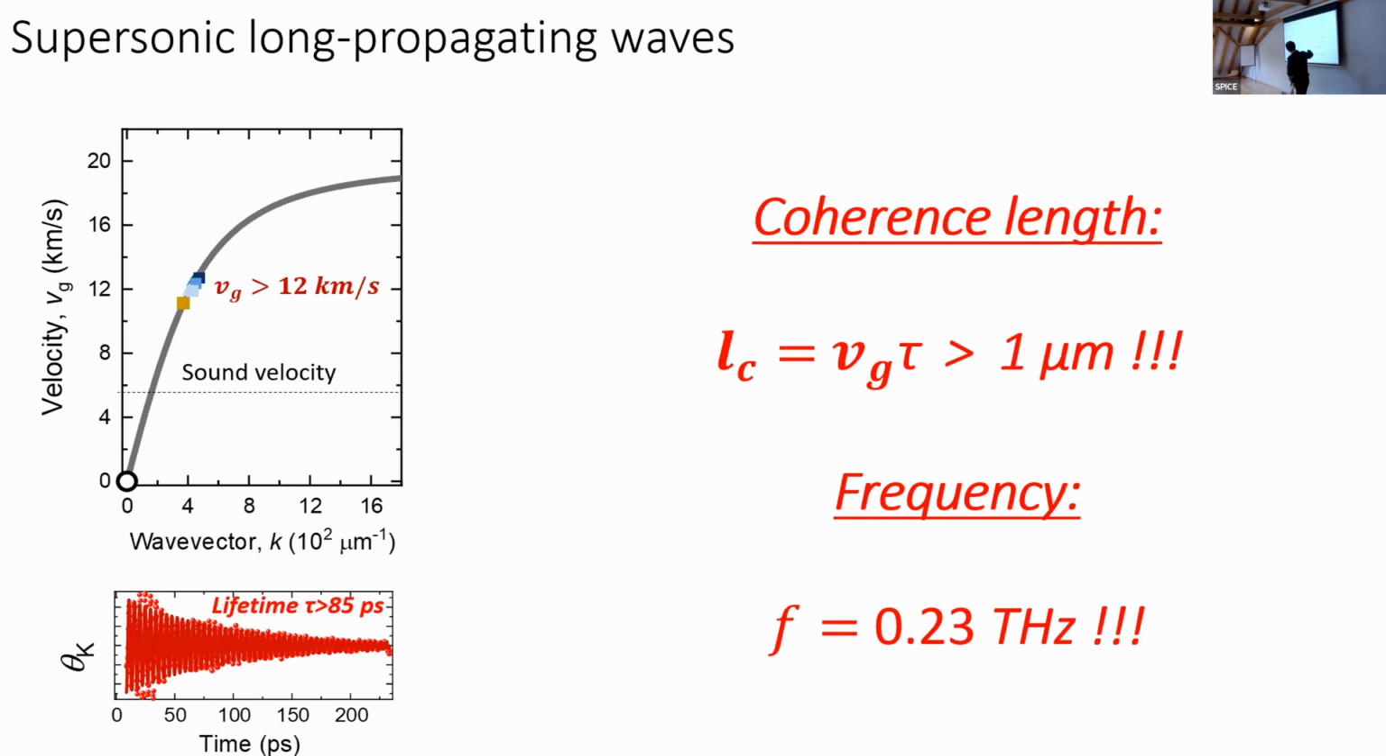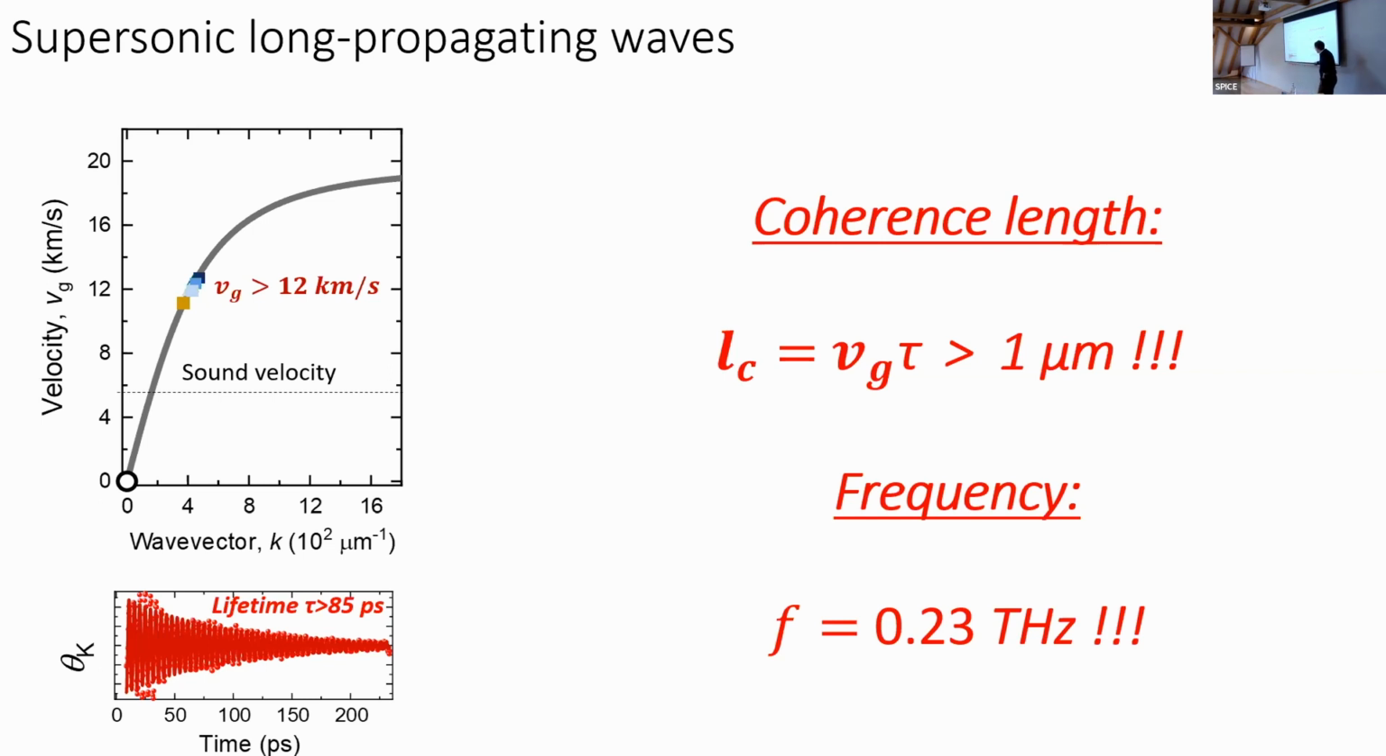So what we can see, we plot velocity as a function of wave vector, and here are the waves which we were able to detect. And their group velocity is essentially 12 kilometers per second. 12 kilometers per second is actually quite high. It's 2 times faster than the propagation of sound. And the propagation of sound is actually the limiting speed of heat propagation. So these magnons propagate faster even than the heat propagates.